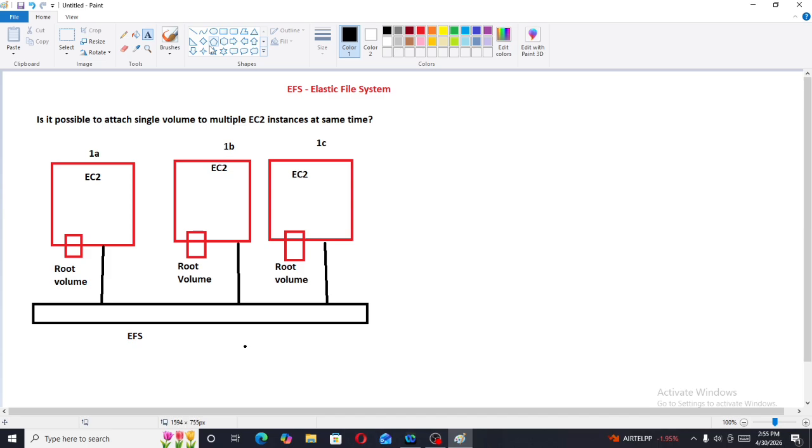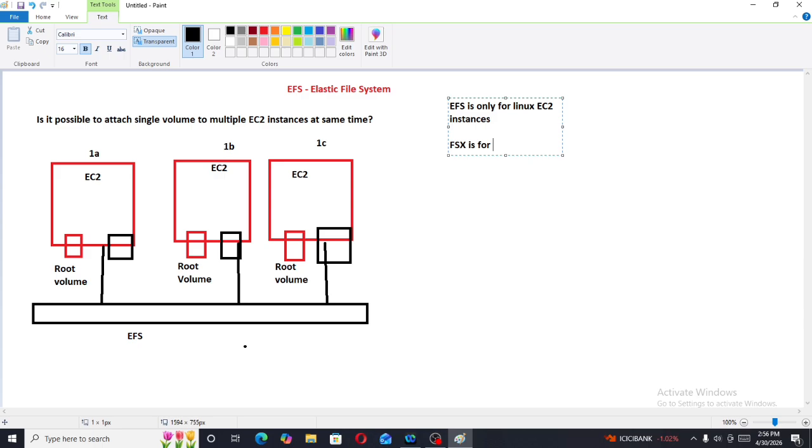So now let's note down some important points in EFS, Elastic File System. The first point: EFS is only for Linux EC2 instances. Then for Windows, what can we use? For Windows it is FSx, which is for Windows EC2 instances.